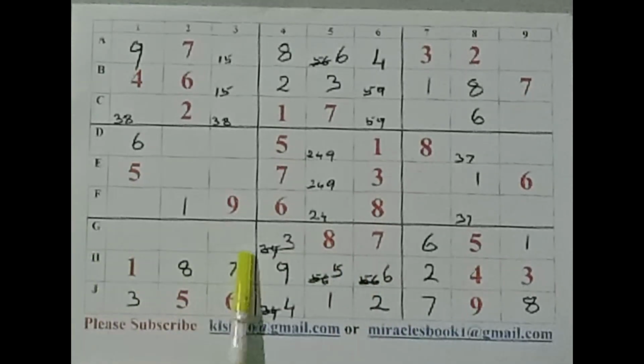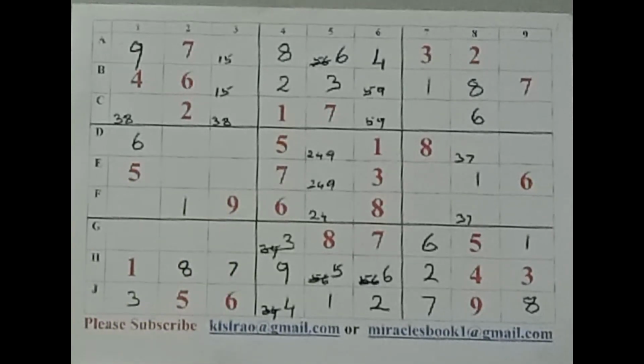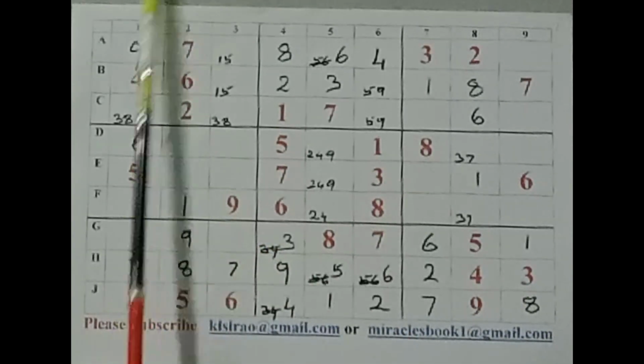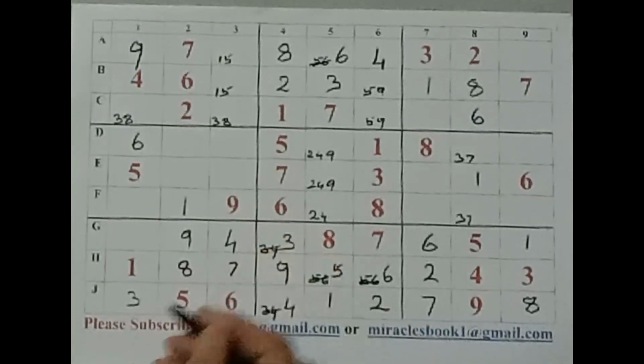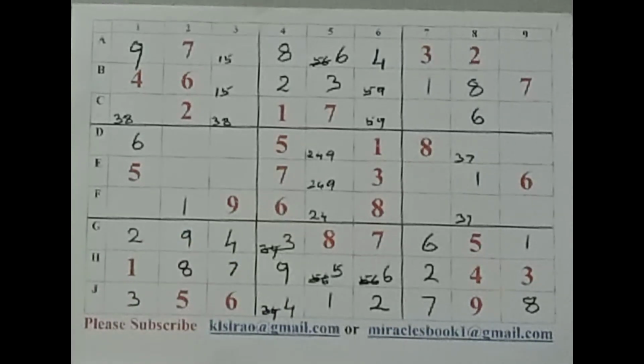And that brings us to these 3 cells in row G of this box number 7. What are the numbers required? We require 2, 4 and 9. We have a 9 there, we have a 9 there. So this is the place for 9. Very good. And 2 and 4, we have a 4 there. We write a 4 here and 2 here. Very interesting. And now I think we are finishing the puzzle.